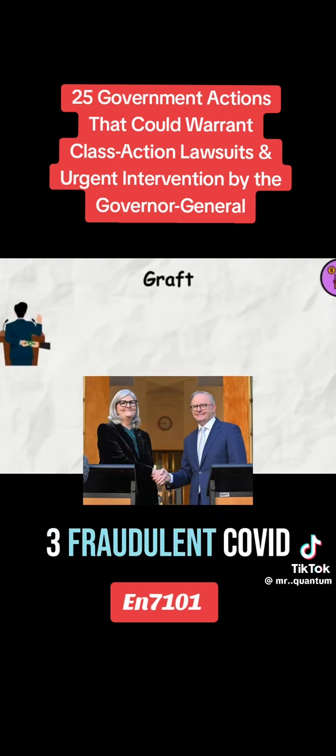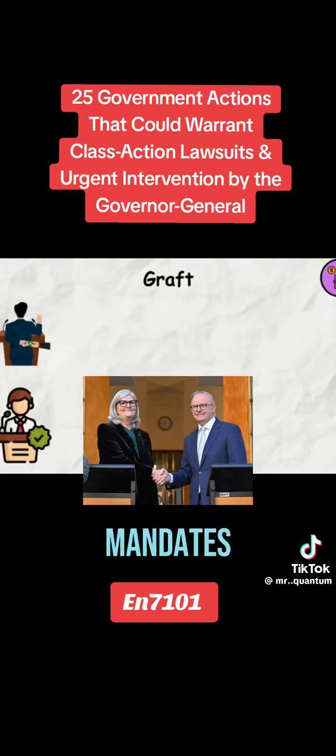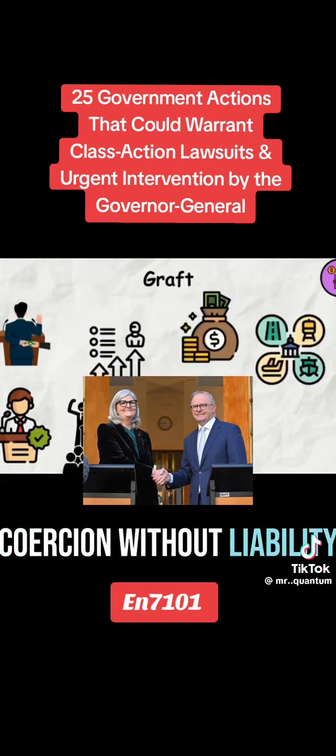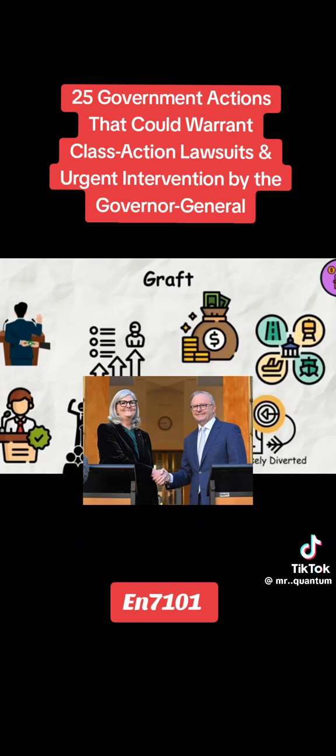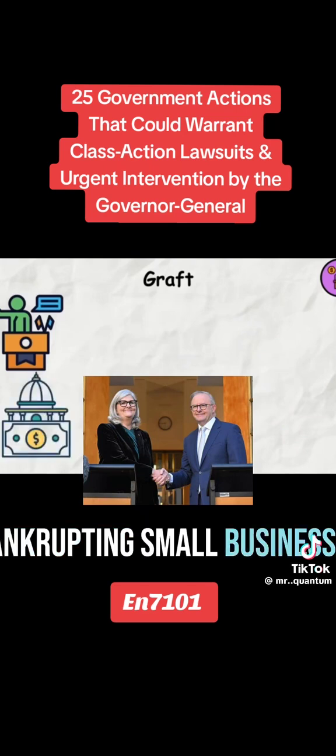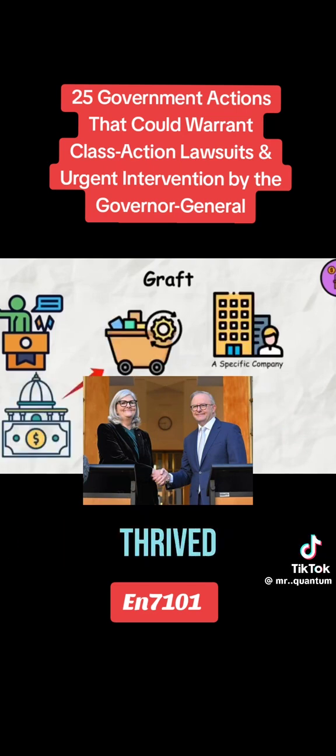3. Fraudulent COVID-19 policies and mandates. Vaccine mandates without long-term testing. Coercion without liability for pharmaceutical companies. Unlawful lockdowns and business closures, bankrupting small businesses while big corporations thrived.